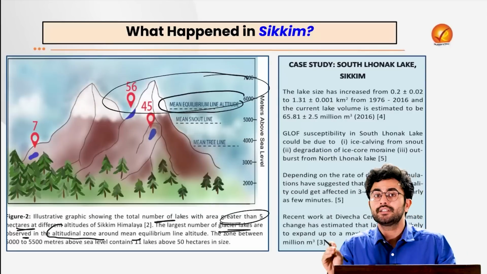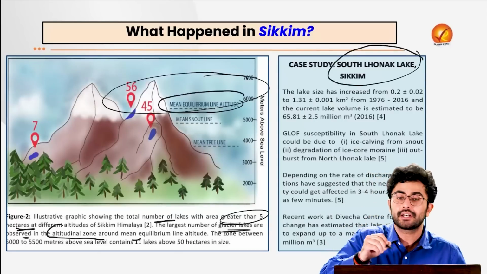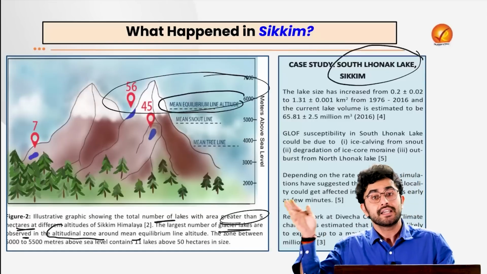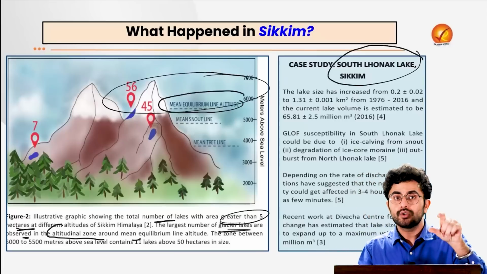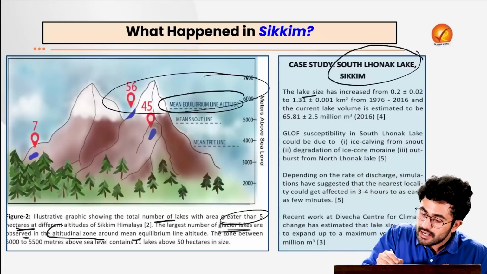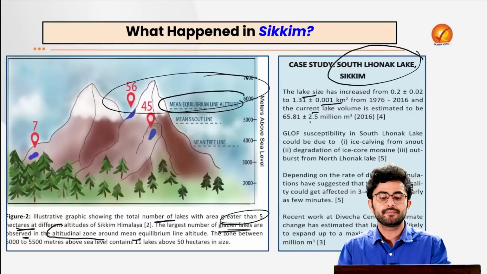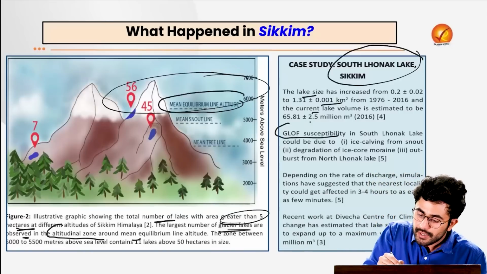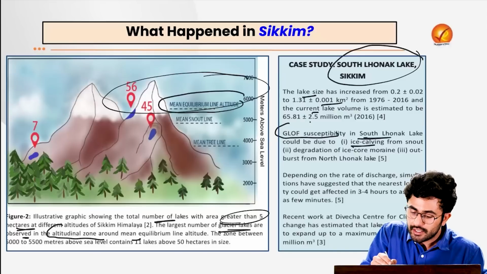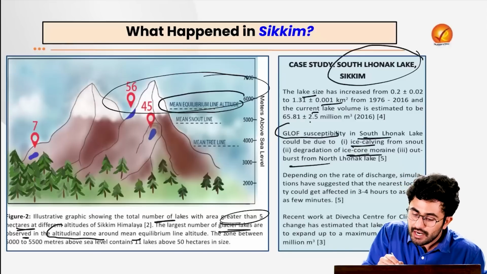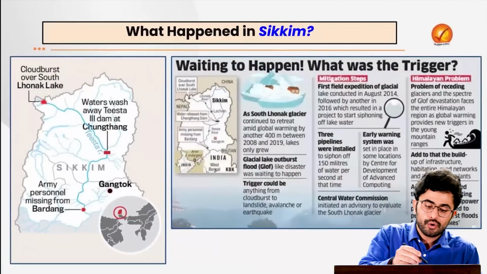Then in a 2018 study, there was a prospect made for the South Lonak Lake, from where this GLOF originated in 2023, so 5 years before that itself. The report made the observation that the lake size has significantly increased because of the frequent melting of the glacier in the region. And there is a GLOF susceptibility in the South Lonak Lake which can be caused by ice calving, degradation of ice core moraines, as well as outbursts from the North Lonak Lake. And that is exactly what took place.